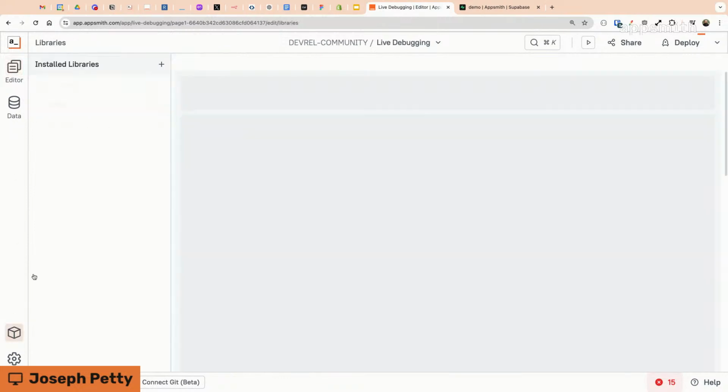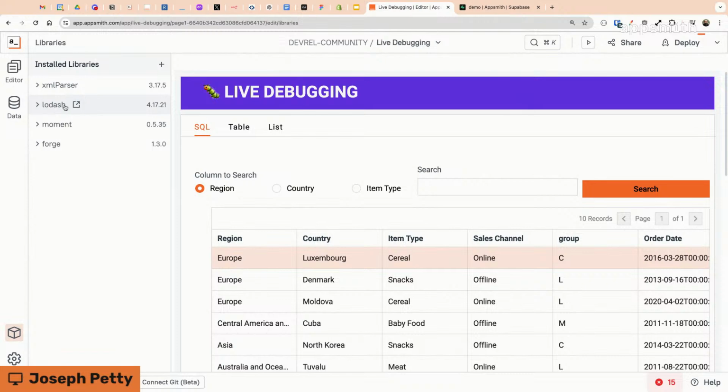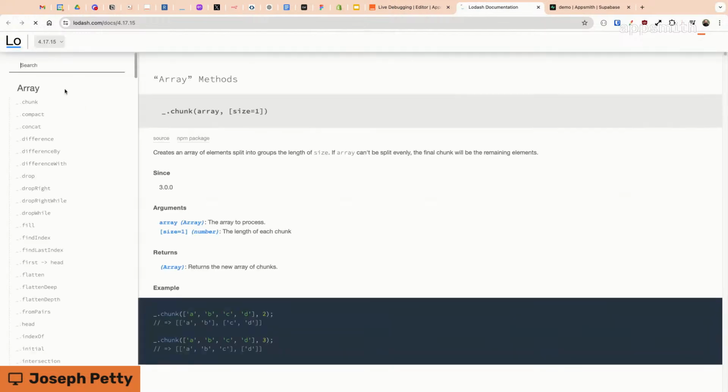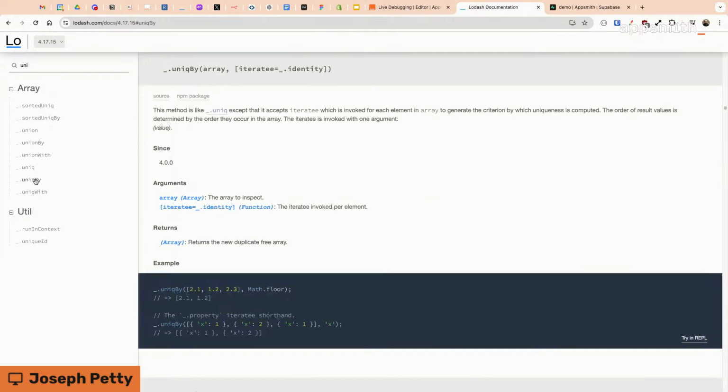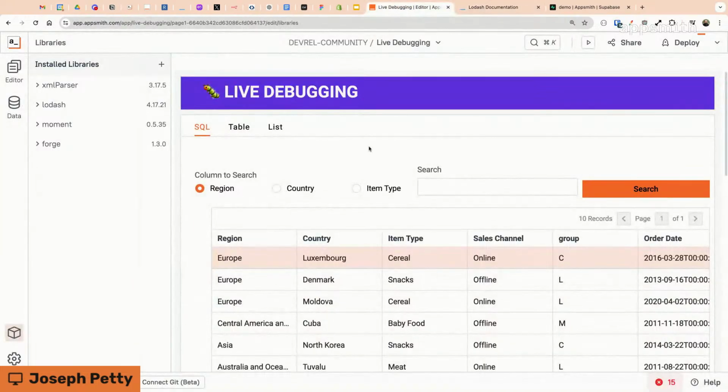Let's see. So Lodash is installed by default. All the libraries that are installed are right here, plus you can install more. And then there's a link to the docs here. And so we're looking for unique. And there are a few different ones. There's unique by. And so this takes an array and then something that you're going to use to iterate over it. It can just be a property name, or it could be a function that you want to run on each one. But that's a shorter way to reference that.